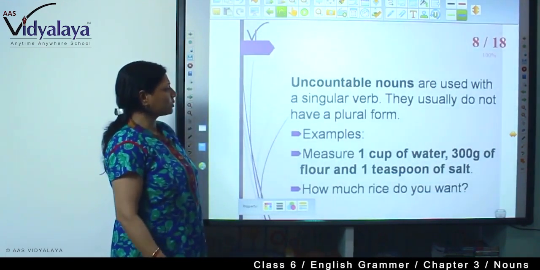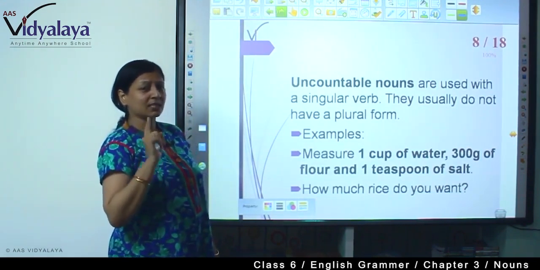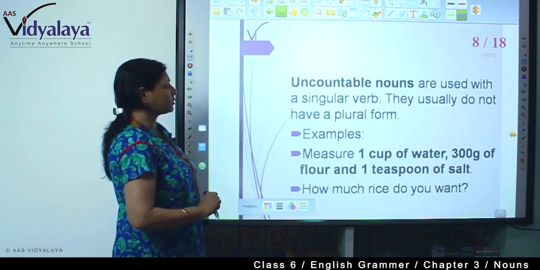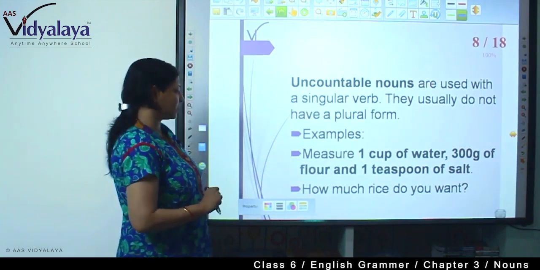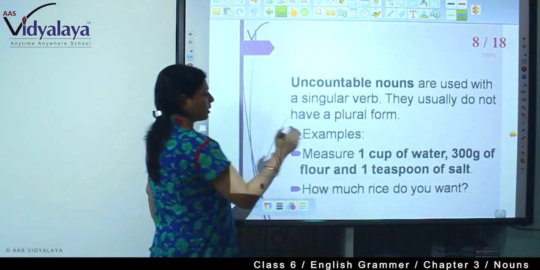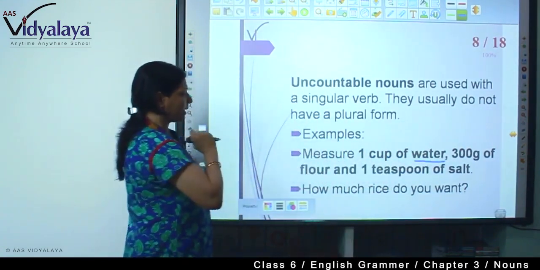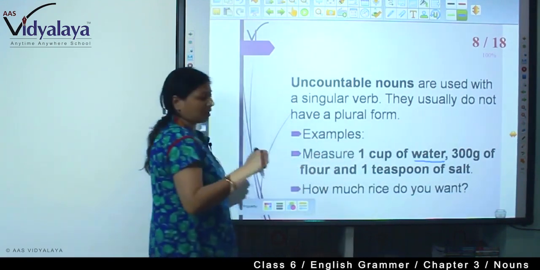Uncountable nouns are used with a singular verb. Always remember, there must be a singular verb. They usually do not have a plural form. Examples: measure 1 cup of water. See, water is an object, but we'll have to write 1 cup of water.